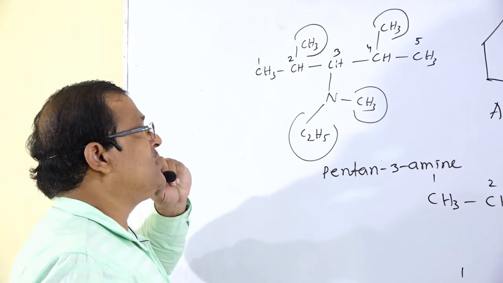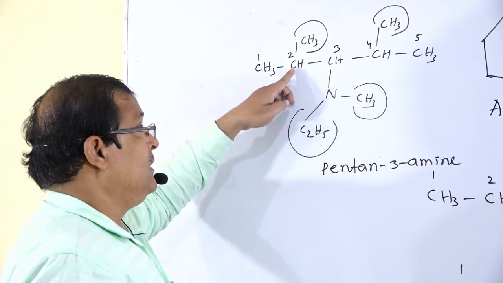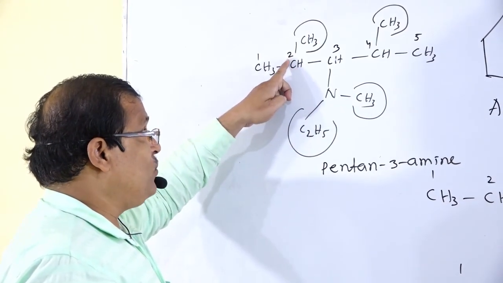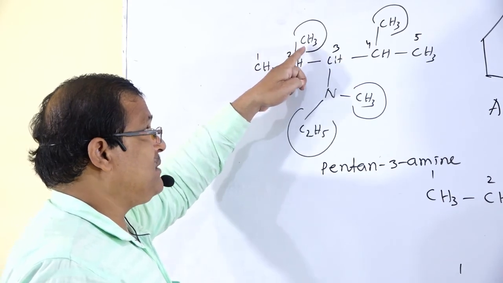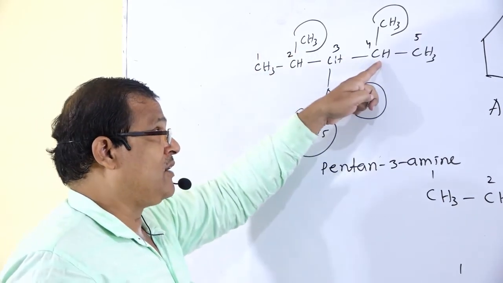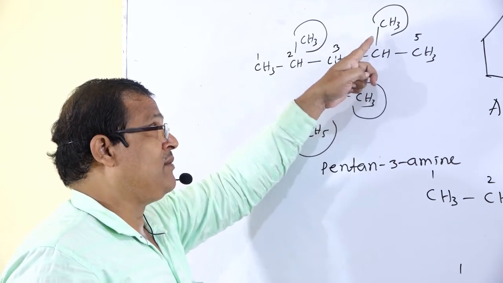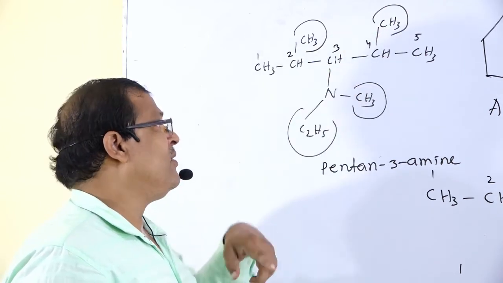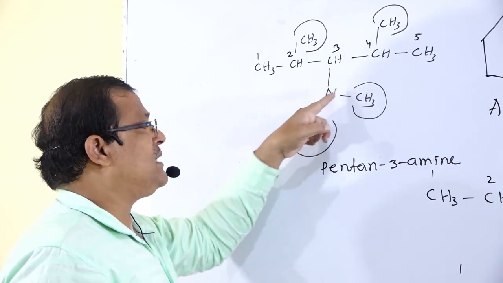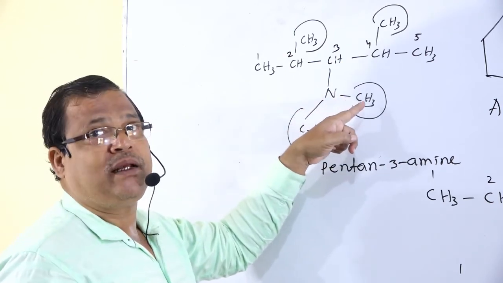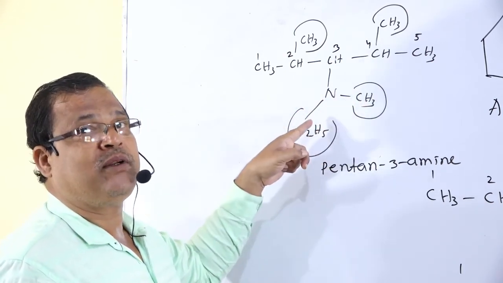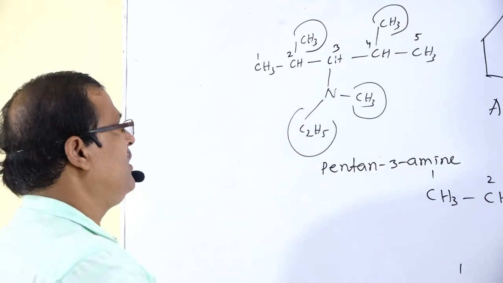So in this case, what will happen? The hydrogen atom from carbon 2 is replaced by CH3. The hydrogen atom from the 4th carbon atom is replaced by CH3. From the nitrogen atom, one hydrogen is replaced by CH3 and another by ethyl.